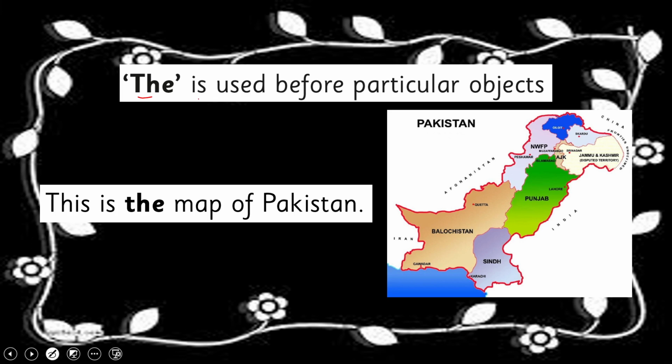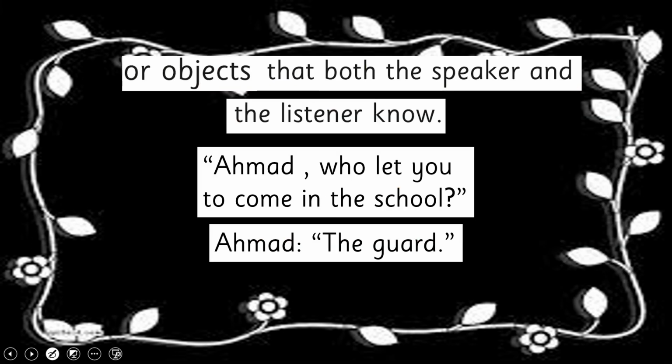Next, the is used before particular objects. This is the map of Pakistan. Particular objects means particular naming words. Okay? The is used before particular naming words. When we give a particular name, then we have to use the. As you see, this is the map of Pakistan, which means it is now particular. Have you got that? Good job.